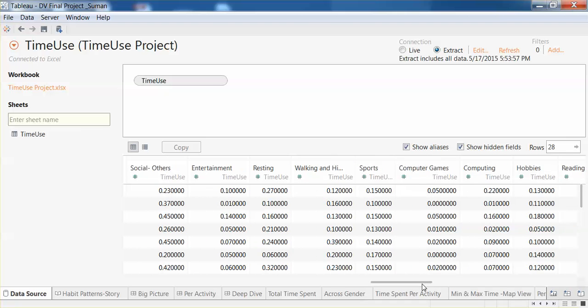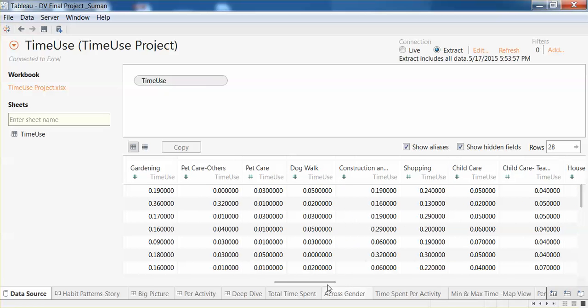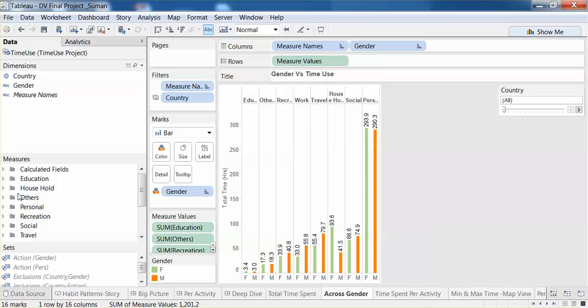We have taken an open time use dataset, cleansed it and normalized it to fit the visualization. What we also did is we have grouped different activities into a common folder and then aggregated them in the calculated fields to get a common picture, or to understand the time spent on an activity in aggregate.